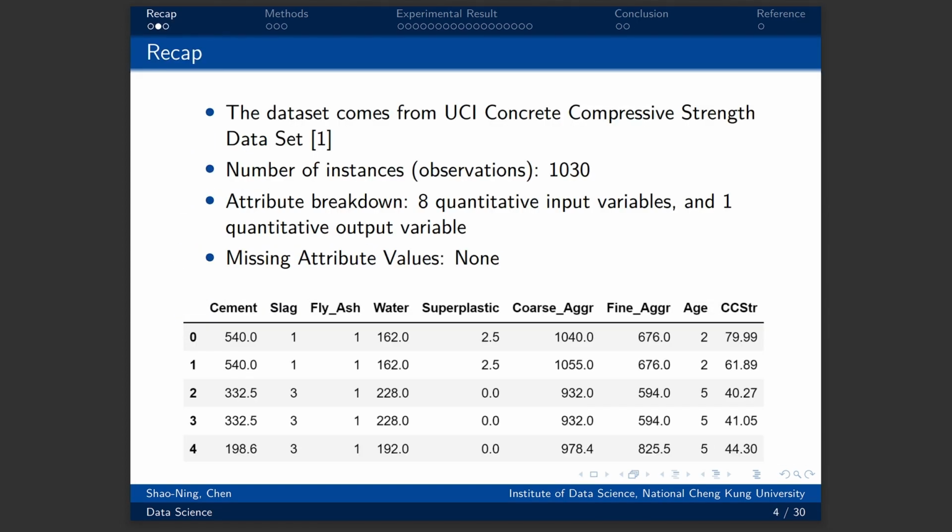The dataset I use comes from the UCI Concrete Compressive Strength dataset. The number of observations is 1030. There are 9 attributes: content of cement, blast furnace slag, fly ash, water, superplasticizer, coarse aggregate, fine aggregate, age, which are 8 input variables, and concrete compressive strength, 1 output variable.